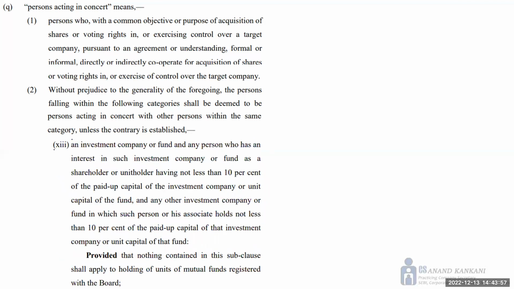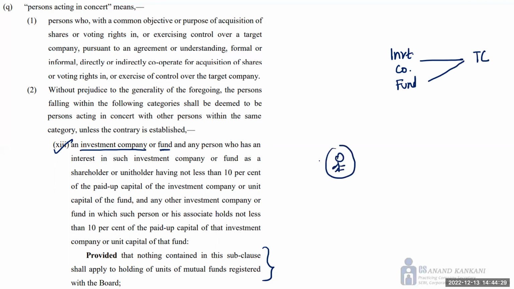Thereafter, you will find an investment company. So in this investment company, now understand there is also a proviso in this part. The proviso says nothing in this clause shall apply to the holding of units of the mutual fund registered with the board. Otherwise, what happens? There is an investment company or there is a fund. Now let's say this is that investment company or this is that investment fund. They are acquiring the shares of a target company. And now you have this one individual, okay? This individual is also acquiring shares of this target company.